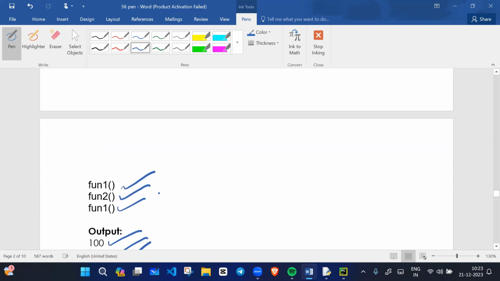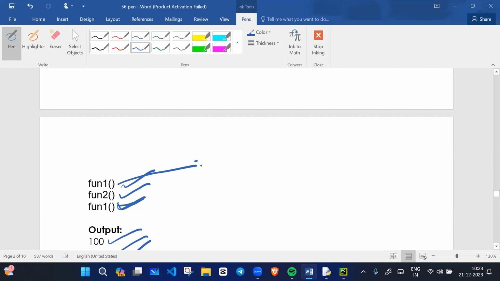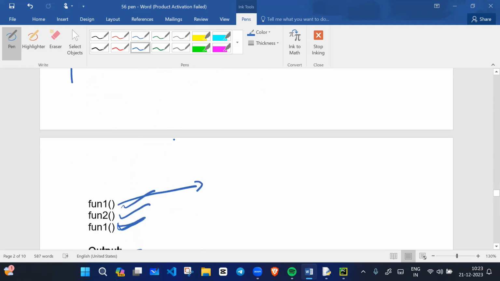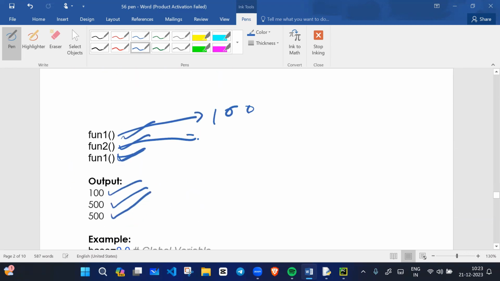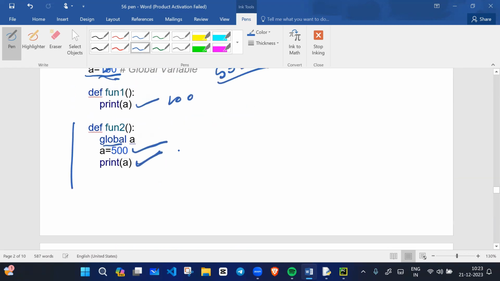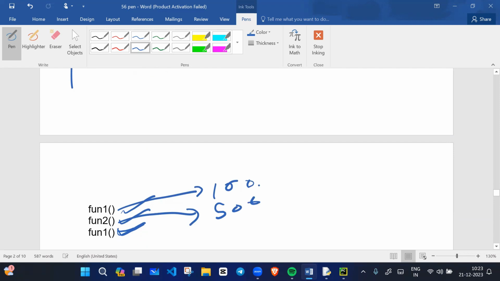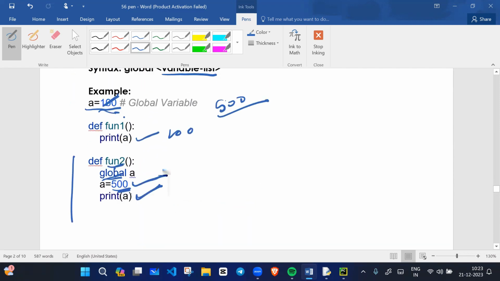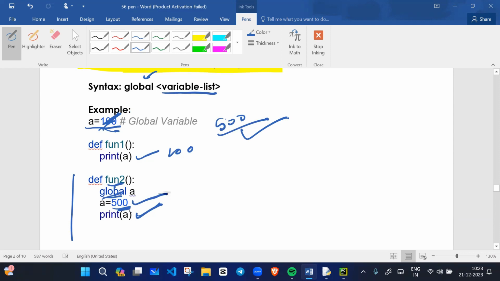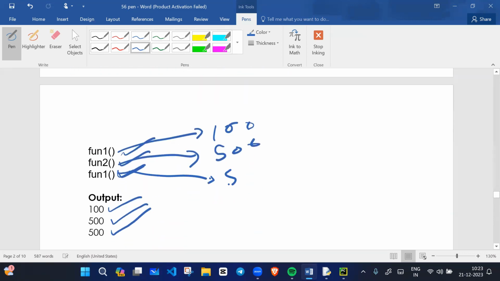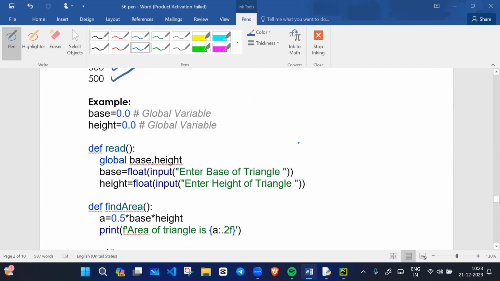And one more time, if we call F1, what will it print? The previous value was 100, so it will print 100. And this statement will print which value? For function 2, the a value is 500, so it will print 500. As we use the global keyword, the value is updated. The x value is updated and now it will become 500. So again, if I call F1, this time it will print 500, not 100. Hope you are getting it.